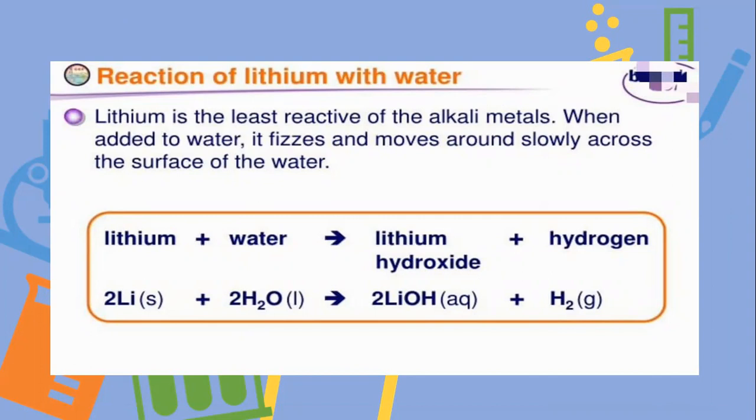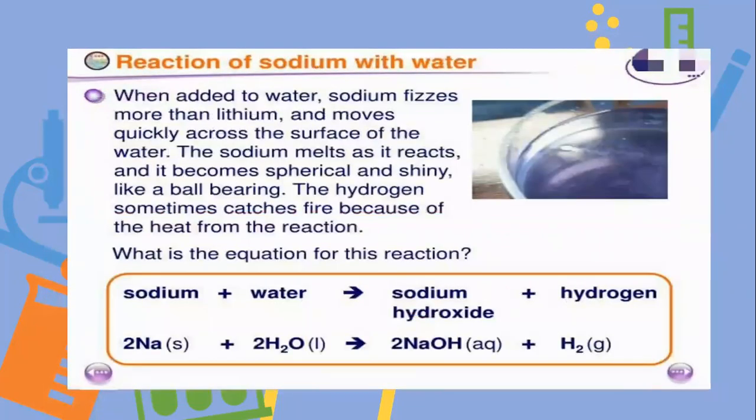Lithium reacts with water to give the product lithium hydroxide plus hydrogen gas, and the other properties we have discussed right now. Sodium reacts with water and gives you sodium hydroxide plus hydrogen gas. In this reaction, sodium fizzes more than lithium. Then sodium melts more quickly.